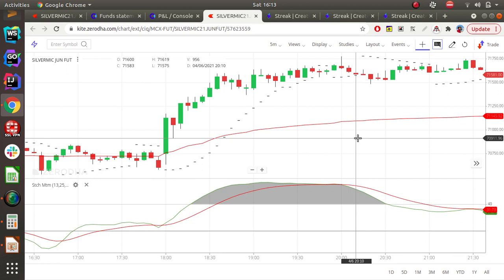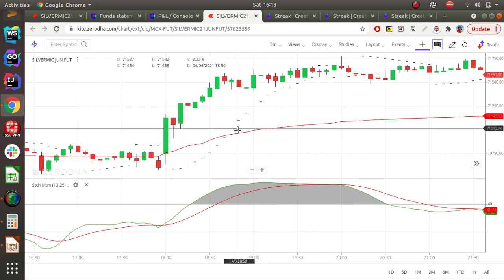Not many people use it for buying and selling, but in our algorithm we are going to use it for buying and selling. Not just a single indicator, because a single indicator may not always give you accurate results. We'll add one more indicator and see how the combination of these two works.